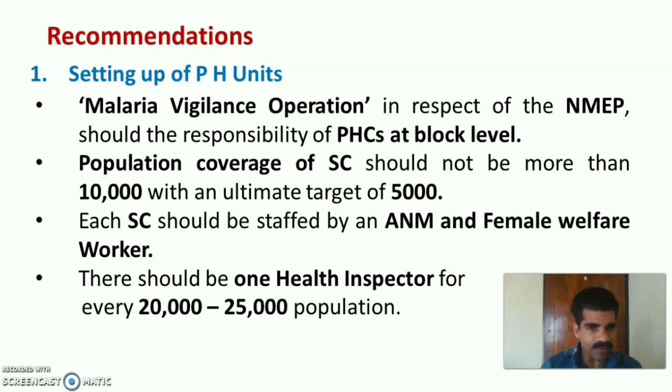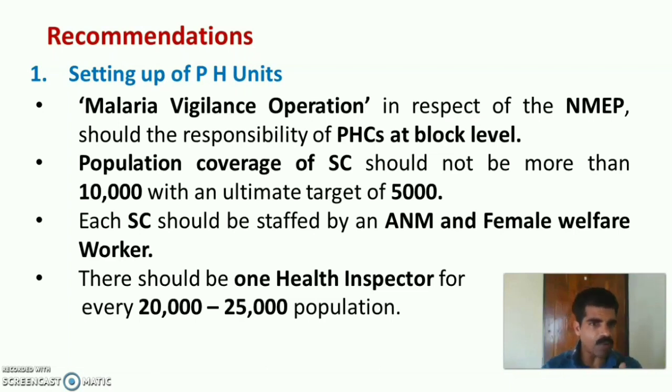Second is population coverage of subcenter. Population coverage of subcenter should not be more than 10,000 with an ultimate target of 5,000 population. Then third, each subcenter should be staffed by an ANM, auxiliary nurse midwife, and a female welfare worker. Then there should be one health inspector for every 20,000 to 25,000 population.